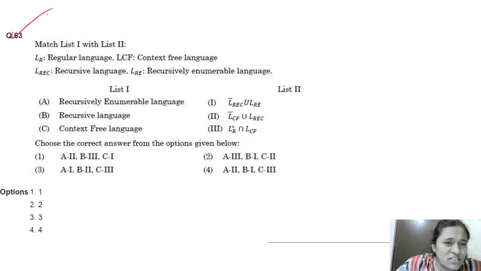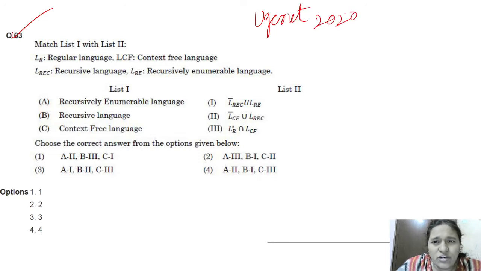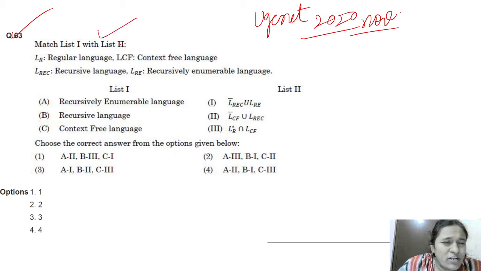Next question. This is also UGC NET 2020 November. Match list 1 and list 2. This is regular language, this is context free language, recursive, and recursively enumerable. The matching is given.